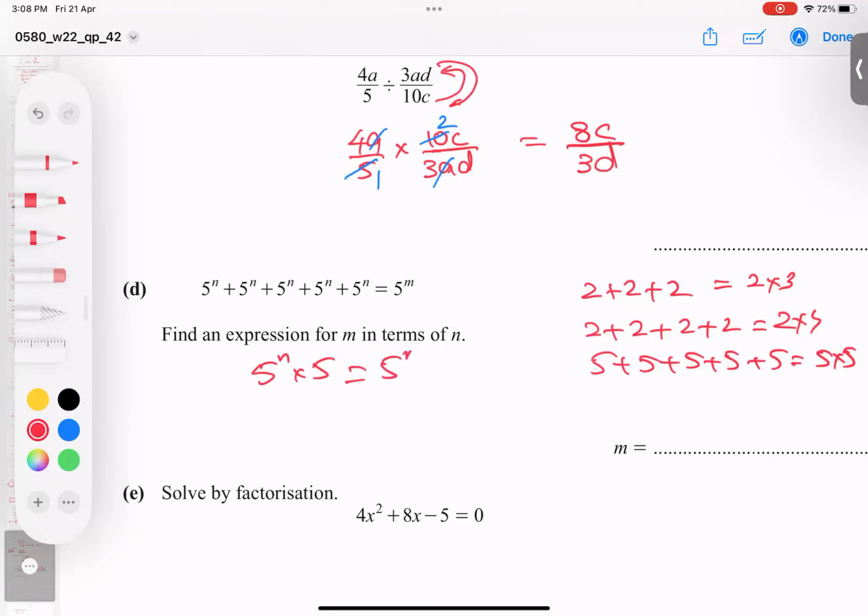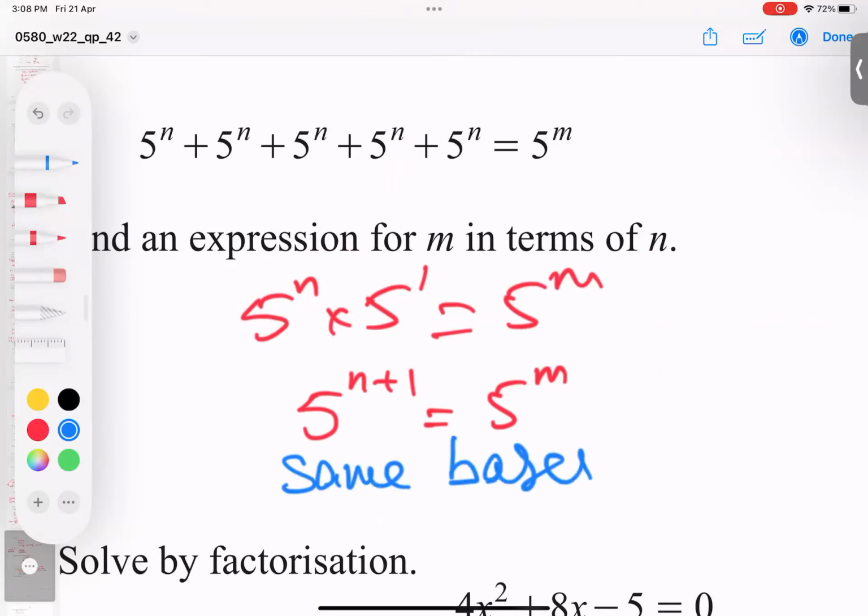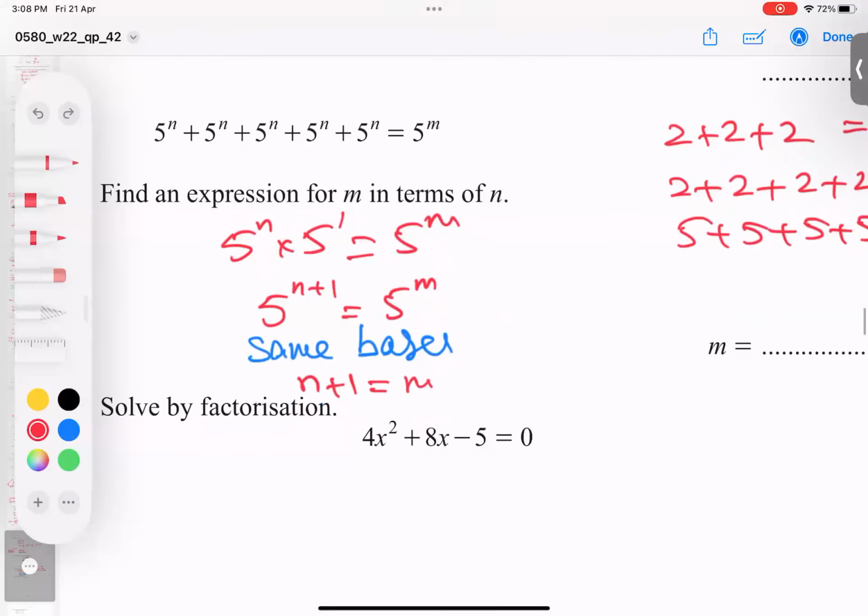Then what? When there's no power, there's one power, make sure. And with the same base, powers will add. So n plus 1. And now write the same base on both sides. So 5 will cancel automatically. And I can say m equals n plus 1. So I took the powers. He said make m the subject. This is called the subject. So it means that's it. And just sides change like this, no sign changes. So m is equal to n plus 1. And I hope you got the idea.